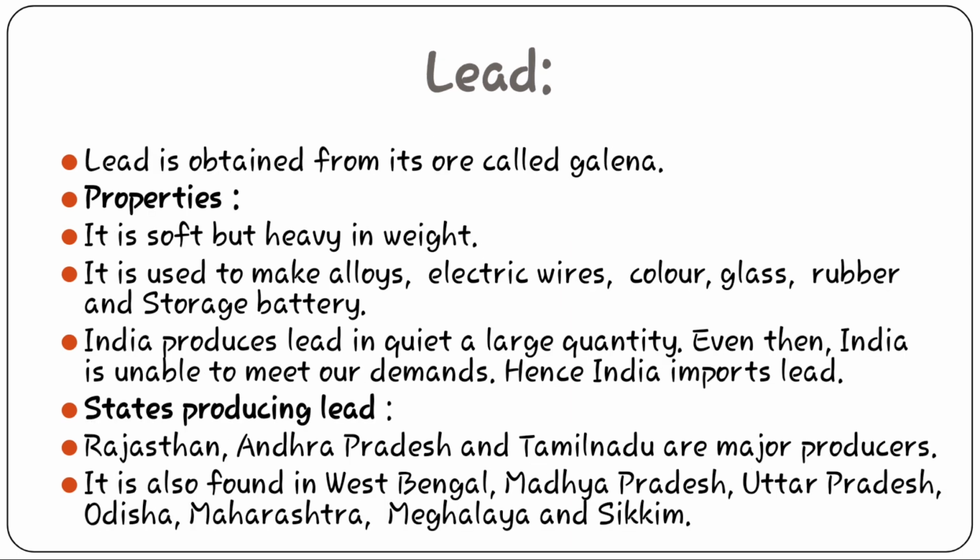One, lead. Lead is obtained from its ore called galena. Please underline galena. The ore of lead is called galena. The speciality or property of lead is that it is soft but heavy. It has huge weight. It is also used for making alloys, electric wires, color, glass, rubber, storage battery, etc.